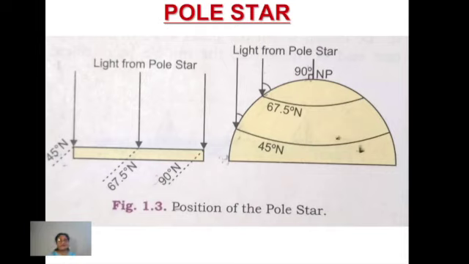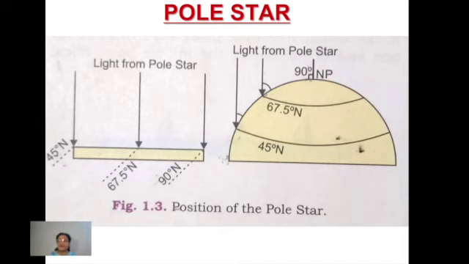Next evidence is regarding the pole star. First of all, you should know what is pole star. Pole star in Hindi generally we call it Dhruv Tara. आपने सबने सुना भी होगा ध्रुव तारा. It is one of the brightest stars in the sky, right? And you know, since ancient times, people used to take it as one of the methods to find out the direction. With the help of the pole star, we can easily say which side we are having north.